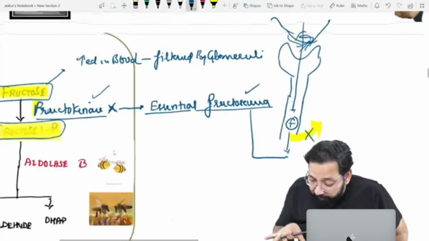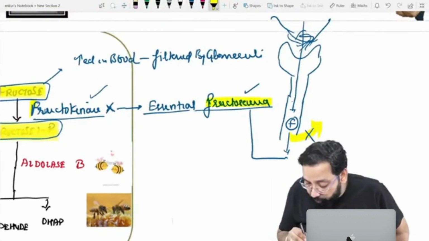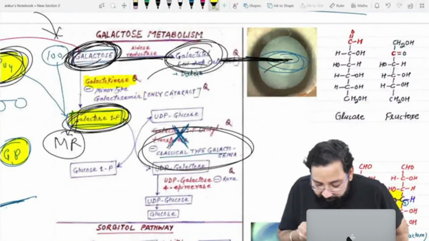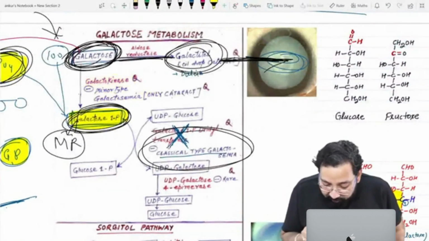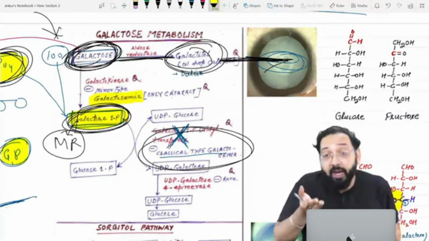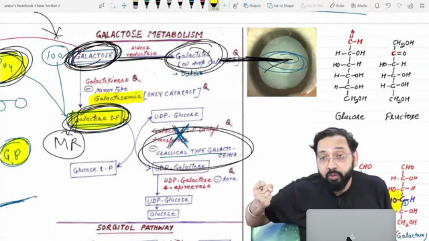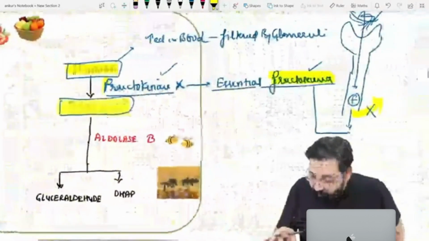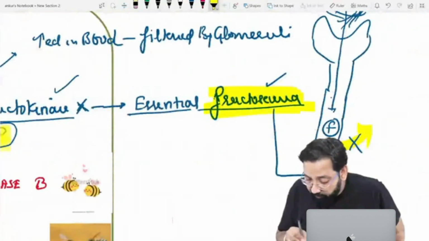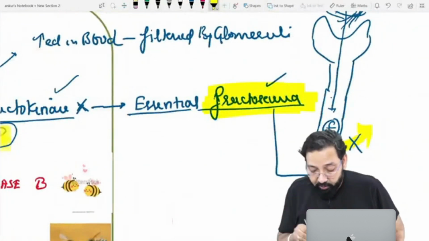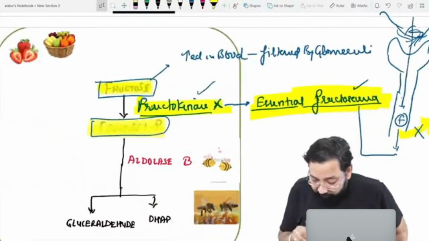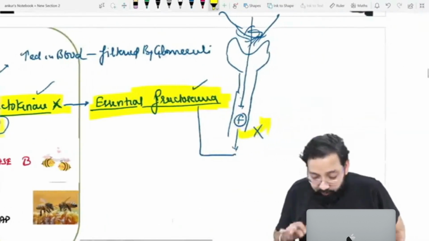So you have seen that the disorder is fructosuria, and in galactokinase deficiency, the disorder is galactosemia. Why is it -emia here and fructosuria there? The -emia is there because galactose has a high reabsorption renal threshold. That's why it is galactosemia, and this is essential fructosuria.